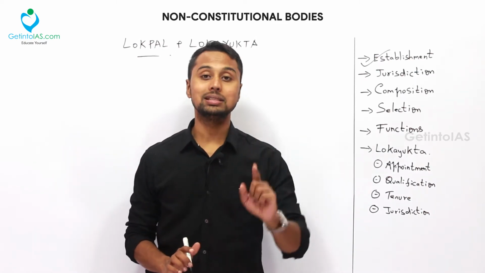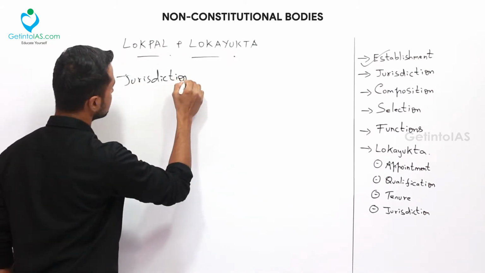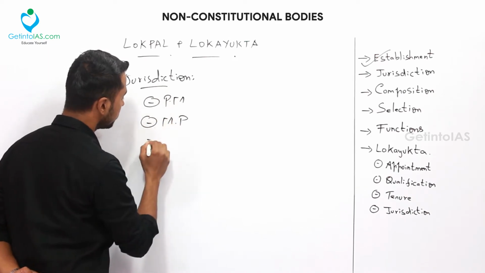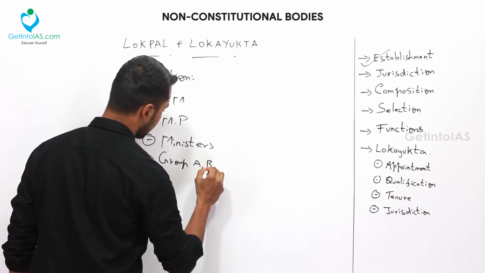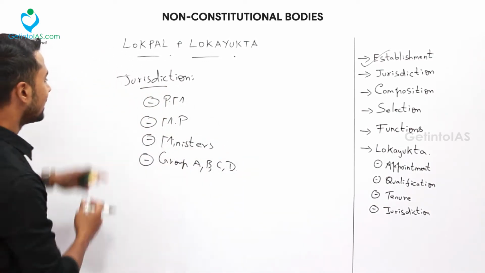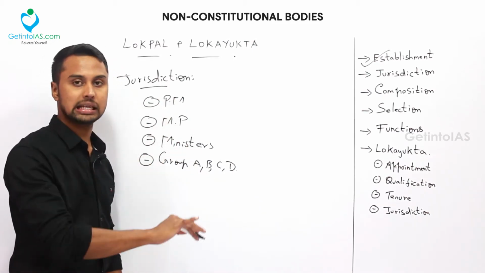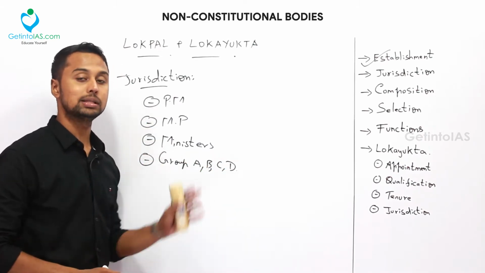First, the Prime Minister is included. Now we are talking about the jurisdiction. The Prime Minister is included, MPs are included, ministers are included, and group A, B, C, D officers. So this is the exact jurisdiction of Lokpal. The ARC recommendation said the Prime Minister should be kept outside, but in the Lokpal Bill, the Prime Minister has been included.